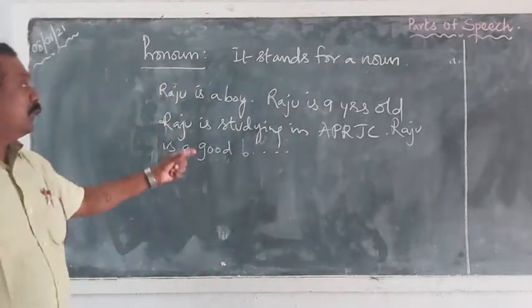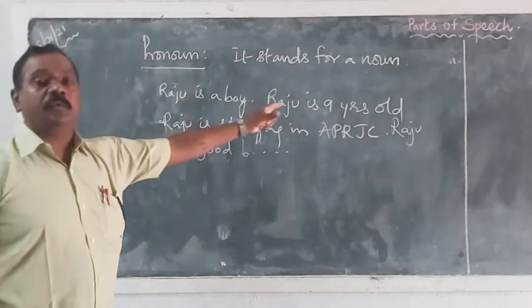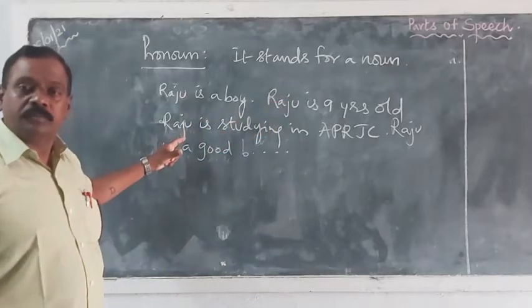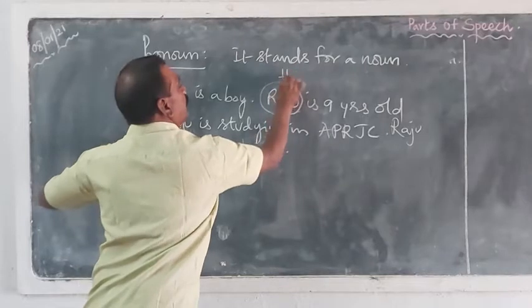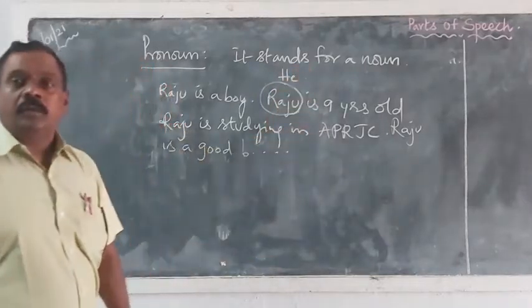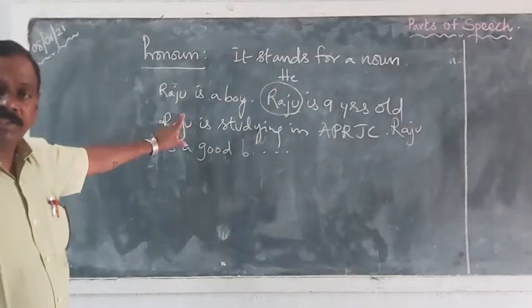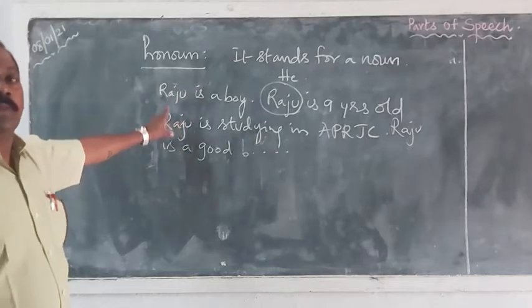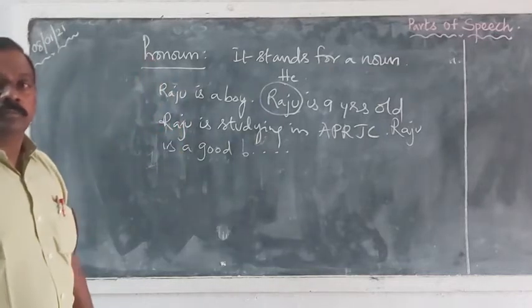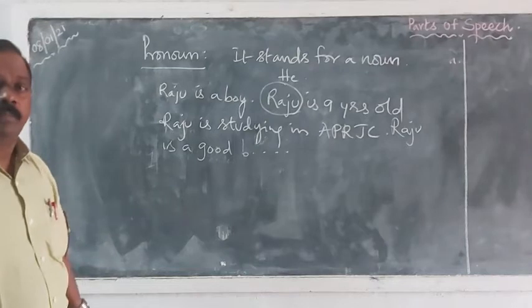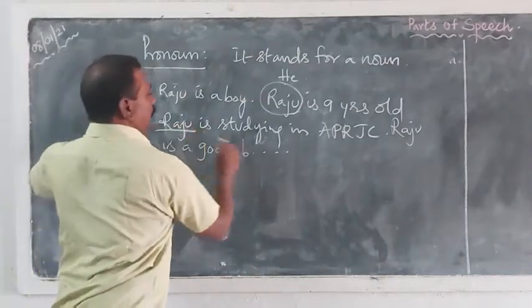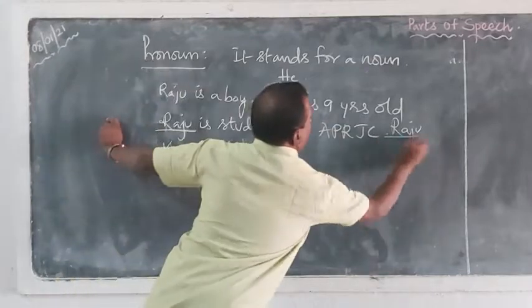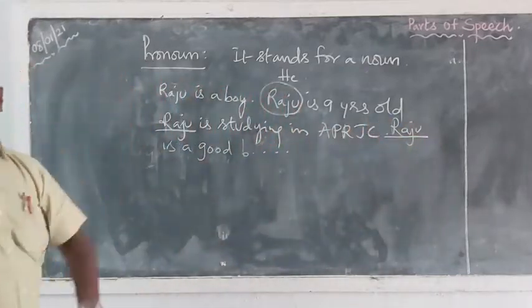Look at this. How many times we are using this Raju, Raju, Raju. To avoid this repetition, we can simply use he. So, to avoid the repetition of a noun, we use a pronoun. This is actually the function of a pronoun in a sentence. So, every way we can replace with pronouns.